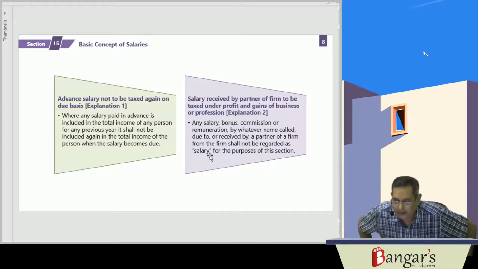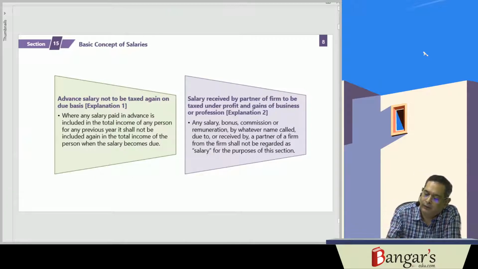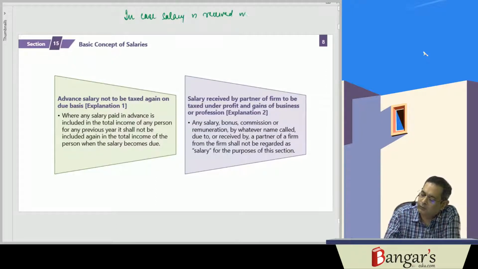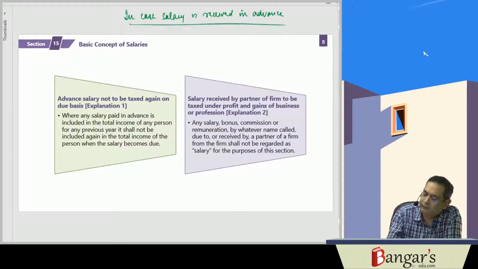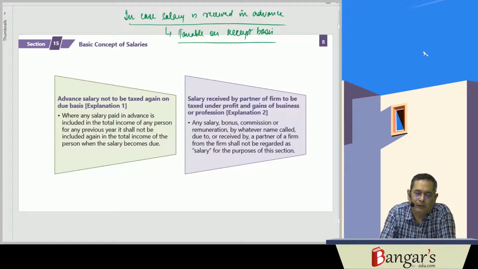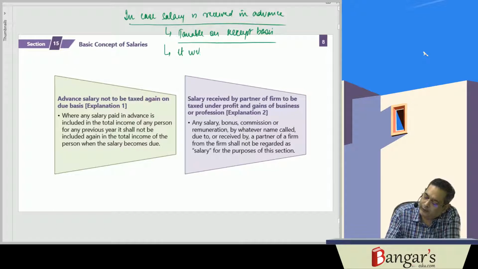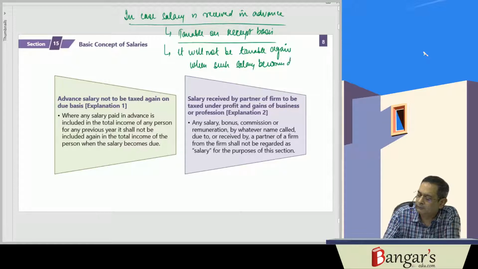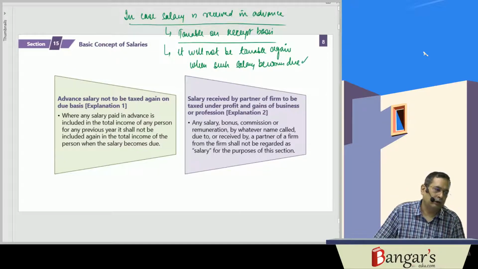Now an explanation has been provided that in case salary is received in advance and the same is taxable on receipt basis, then it will not be taxable again when such salary becomes due. When such salary becomes due, it won't be taxable again.